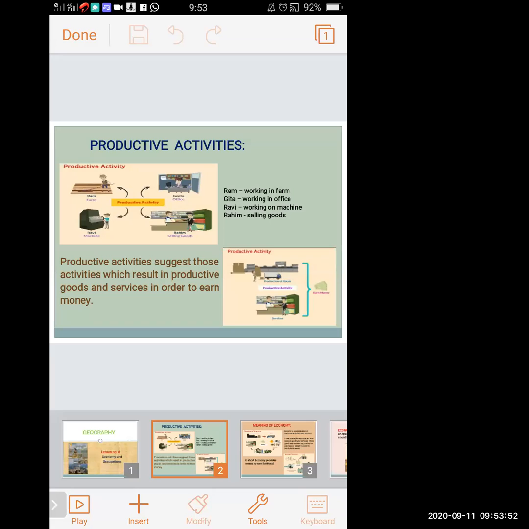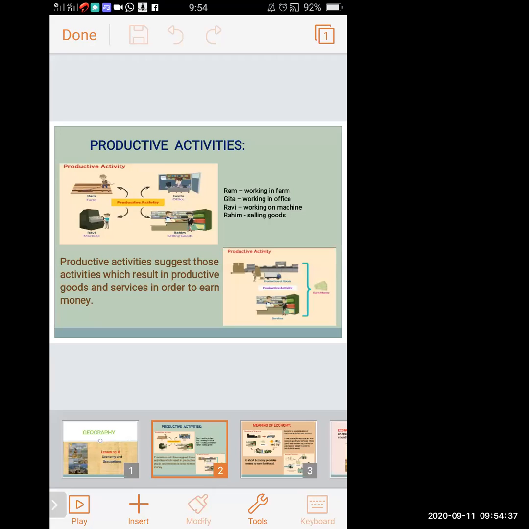These productive activities are done by everyone to earn money. Ram is working in a farm. He is doing activities related to the primary sector, the primary occupation. Second, Geeta is working in an office, giving her service. Third is Ravi. He is working on a machine, which means the person may be working in industries or some factory or somewhere.